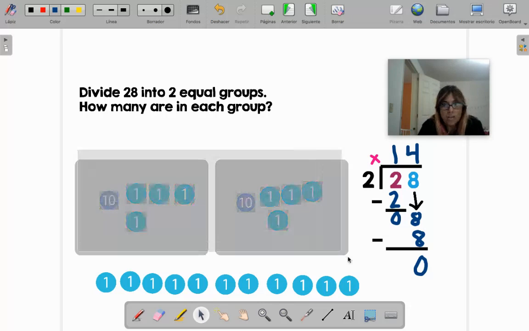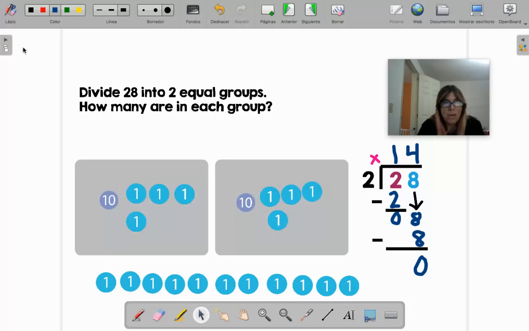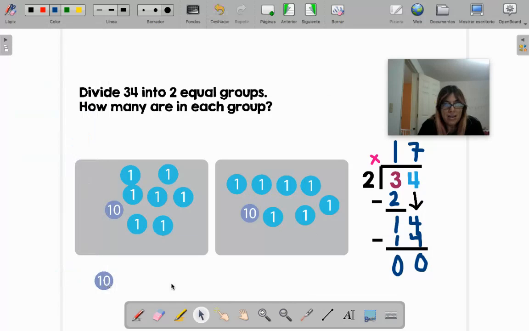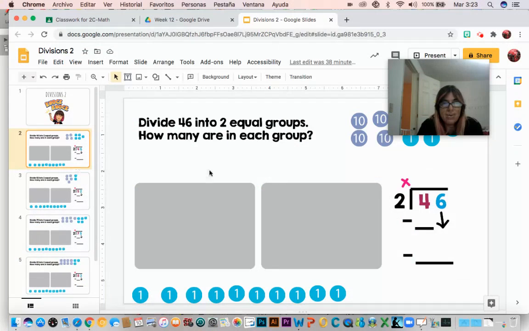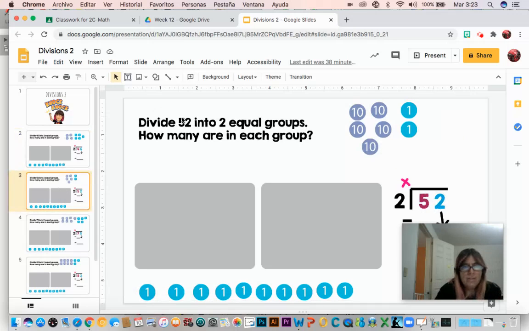What I am going to really check is this. Understand? And remember the one I did before that we regrouped. Remember here I don't have the blue because I changed them for this. So in your Google Slides, you have that. I also did the numbers for you already. It's 46. You already have 46. Here in number 2, 52.